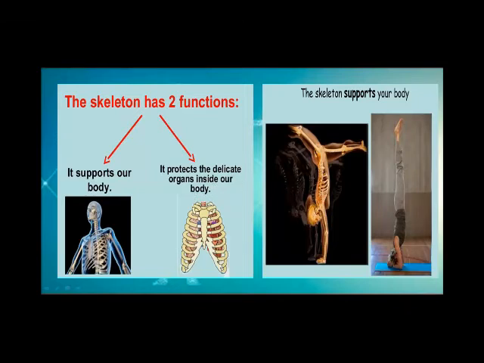Very good. Okay, now in this picture the skeleton supports your body. You can observe that when we do exercise, we go upside down. In this picture you can observe the skeleton is supported by the help of these hands. These are the bones of the upper arm and lower arm, and they give support to the whole body. So yes, with the help of the skeleton we can do many works and many movements.